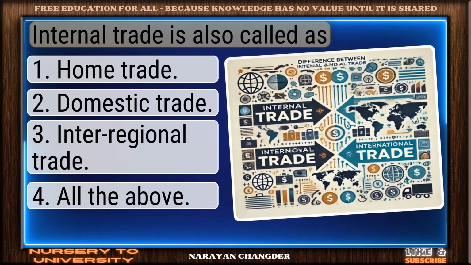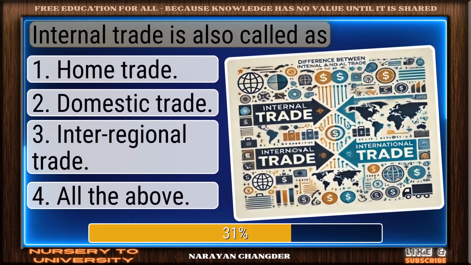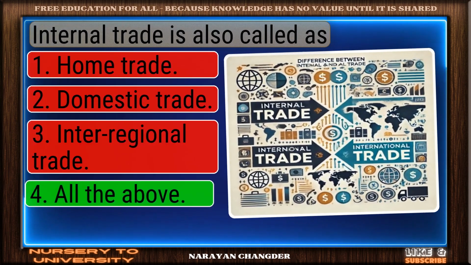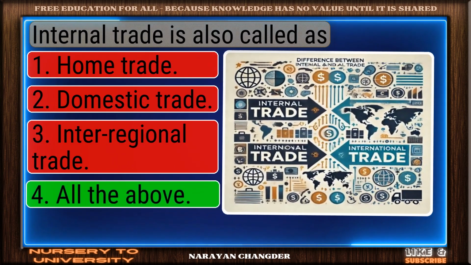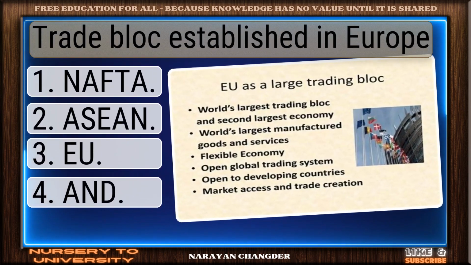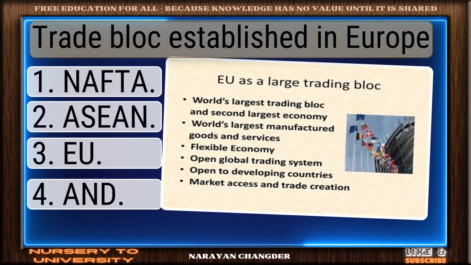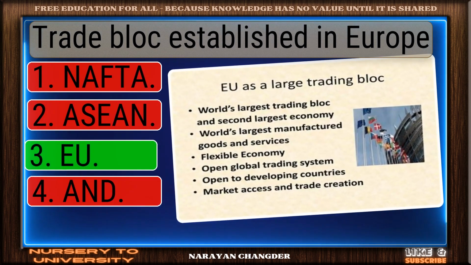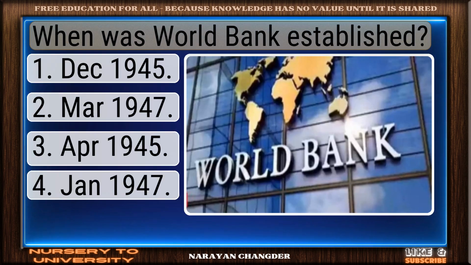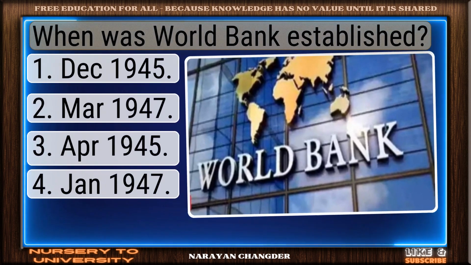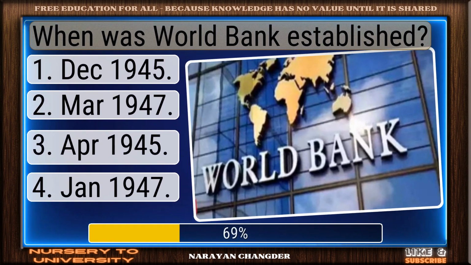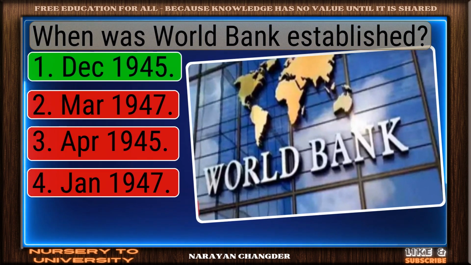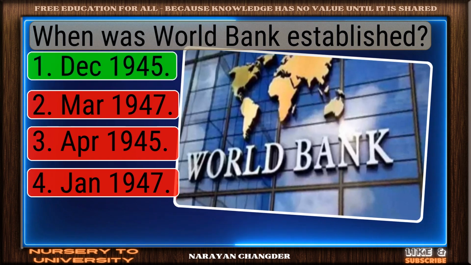Internal trade is also called as. Smart pick. All the above is the correct choice. Trade bloc established in Europe. Smart move. EU is an accurate answer. When was the World Bank established? Right choice. Dec 1945 is the best answer.